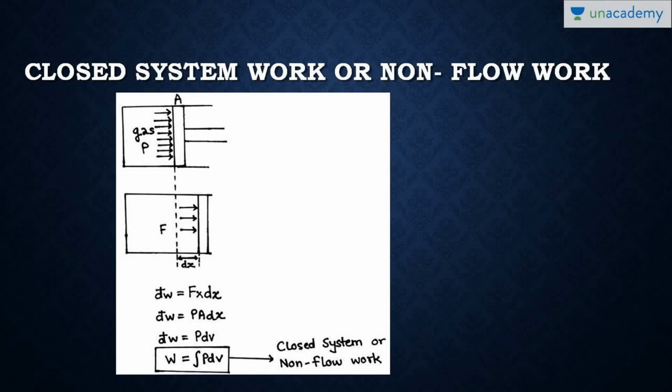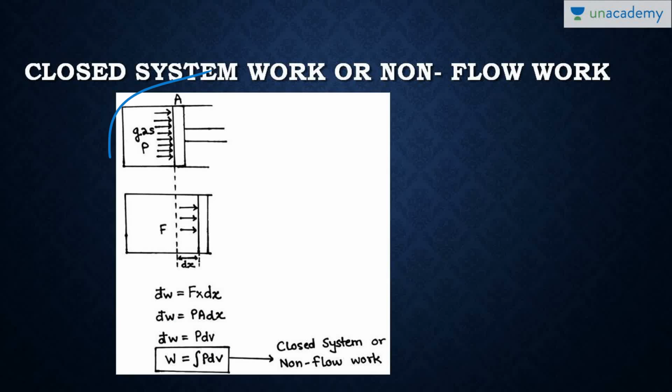So to start with, what is the closed system? First of all, I would like to say that closed system work is also called non-flow work, and open system work is also called flow work. So open system is equal to flow work and closed system is equal to non-flow work. This is the simple piston cylinder arrangement of a closed system. We are deriving the closed system work, that is dW equal to integral PdV. You all must have seen this derivation: W equal to integral PdV, or dW equal to PdV, which is the closed system work or non-flow work.